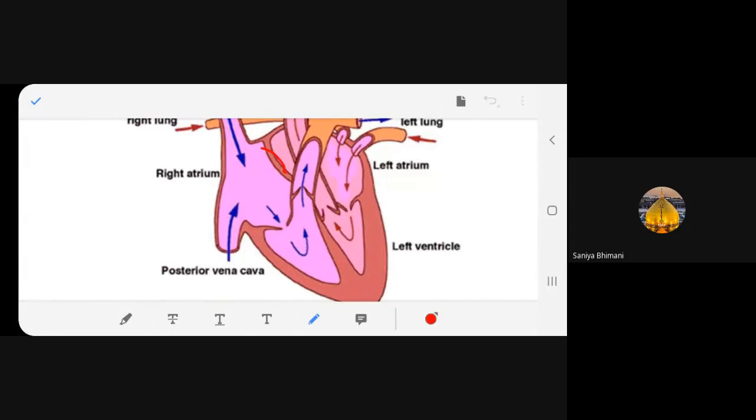This is the right auricle. From our side, it looks left, but actually, when you put it on the other side, it is the right auricle. The other is the right atrium. So this is the right auricle and this is the left auricle. This is right, this is left. You understood this better? Yes, ma'am.